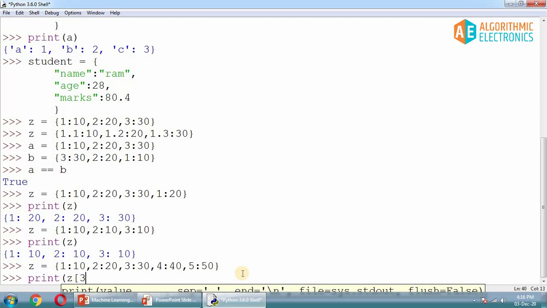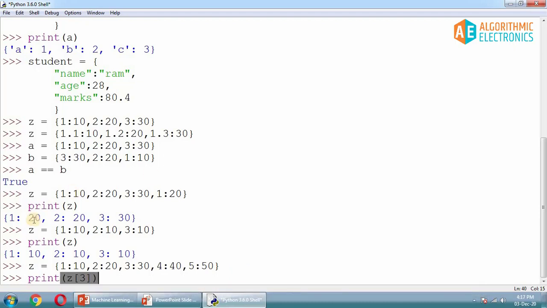Now this 3 is not the index like 0, 1, 2, 3. This is not like that. This 3 is the key. Now 3 corresponds to the value 30. So if you print it, it will be 30.